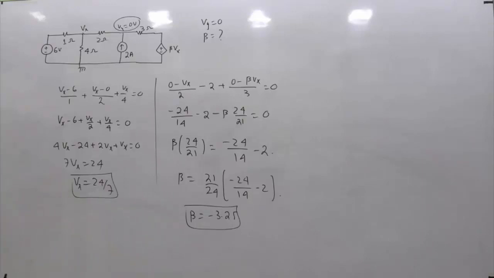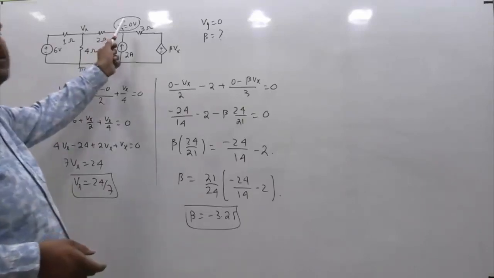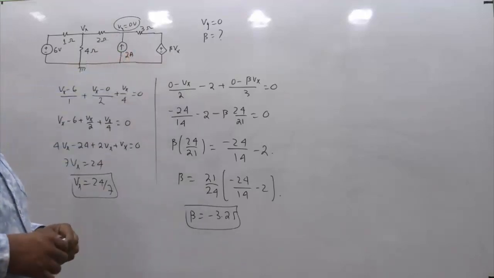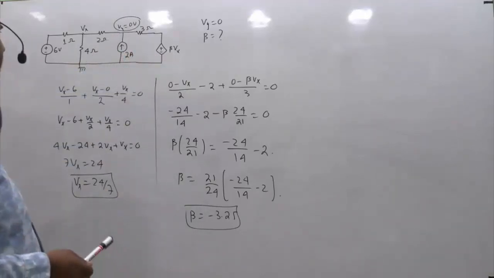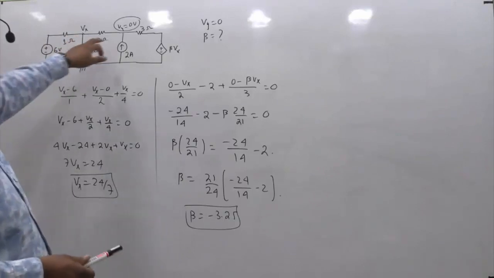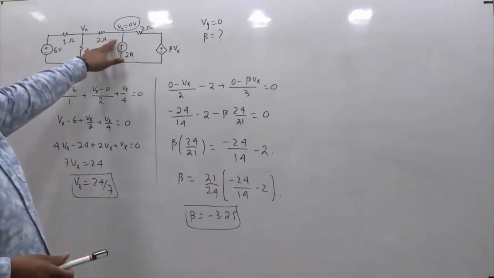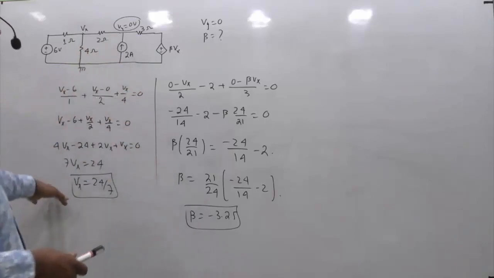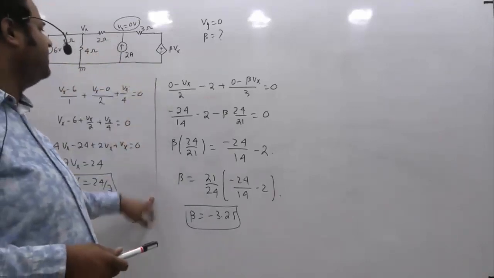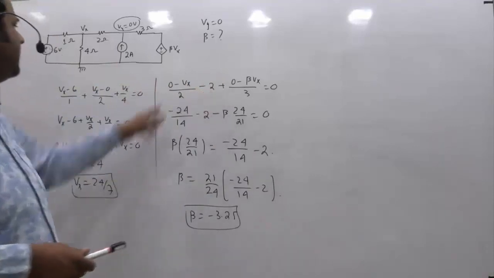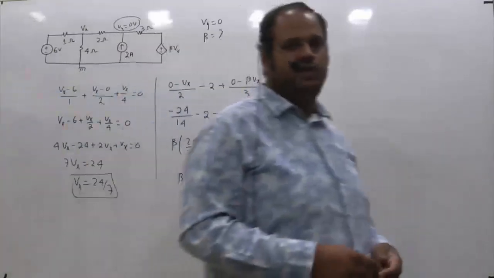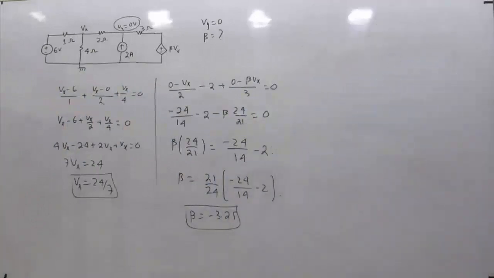So it's again a very straightforward question. There are 2 nodes, out of which 1 node voltage is given as 0, and we need to find the value of this controlling variable beta. By writing the nodal equation here we got Vx, and then by writing the nodal equation here we have only one unknown, that is beta, because Vx we have already obtained. The entire equation is in terms of beta Vx. I have substituted the value of Vx here, and by solving for beta we get minus 3.25, and that's the right answer for this question.